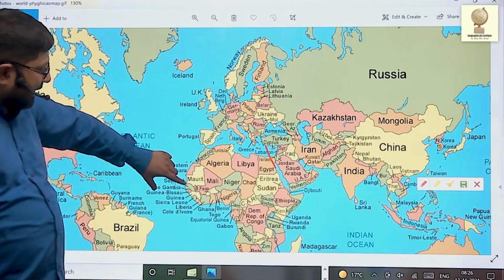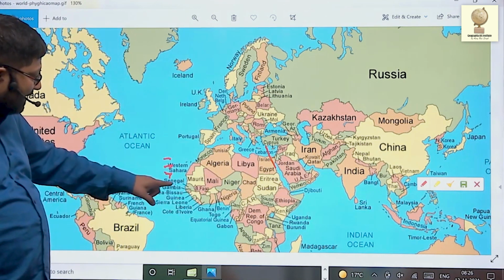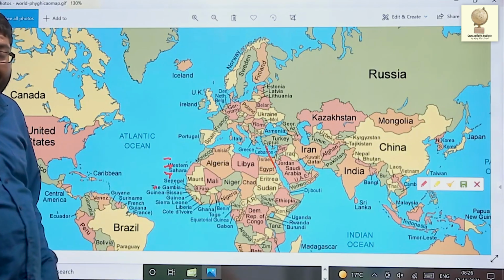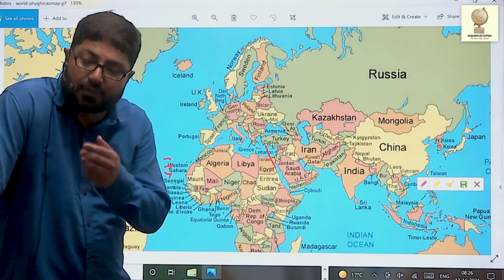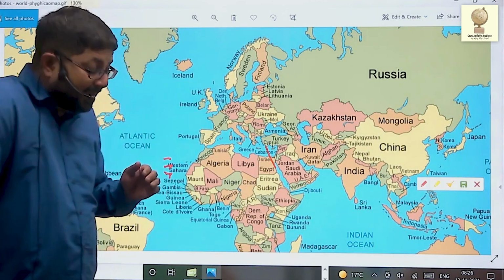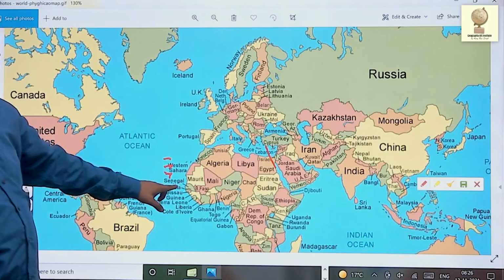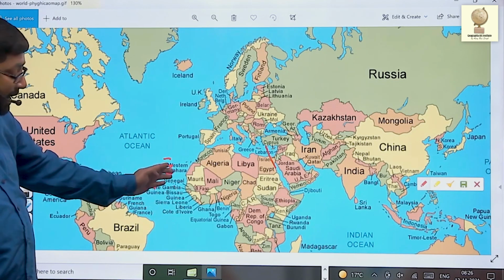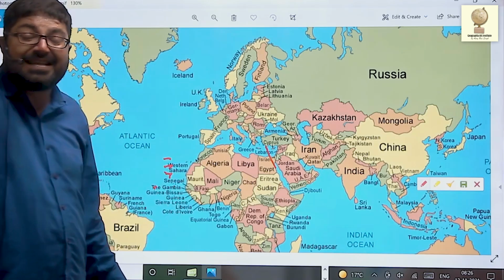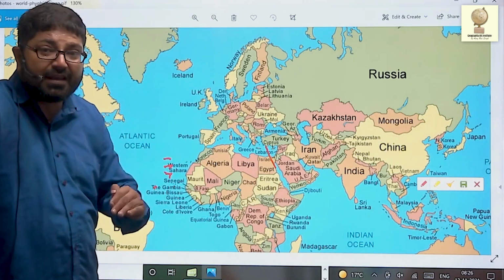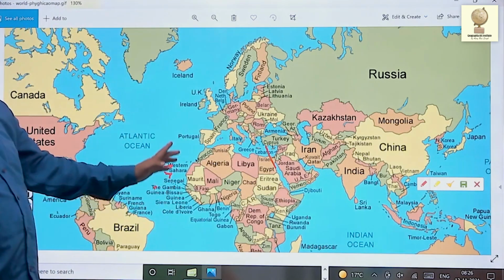Then you see Senegal. Within Senegal, there is a small country, Gambia. Gambia is entirely surrounded by Senegal. And to the east, there's Guinea-Bissau. And to the east of Guinea-Bissau, there's a country, Guinea. South of Guinea, you will find Sierra Leone and Liberia.